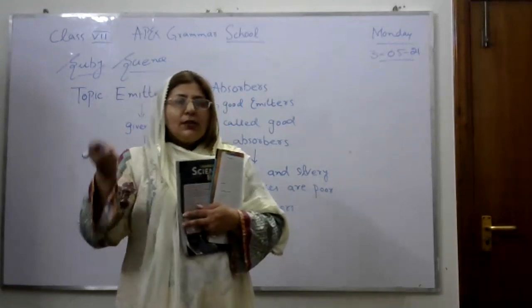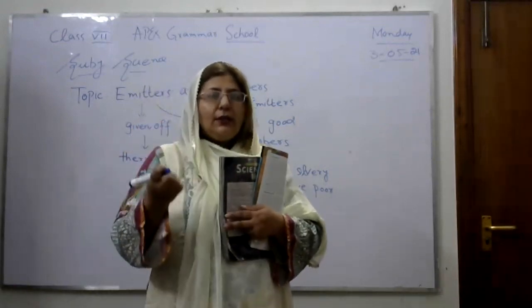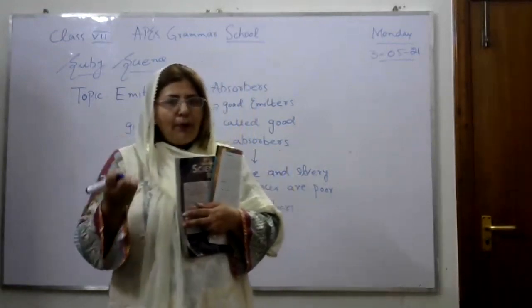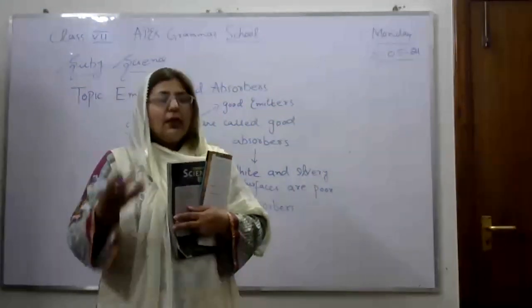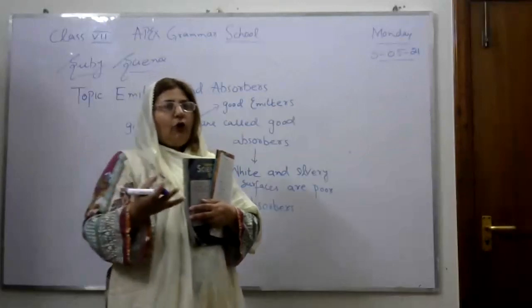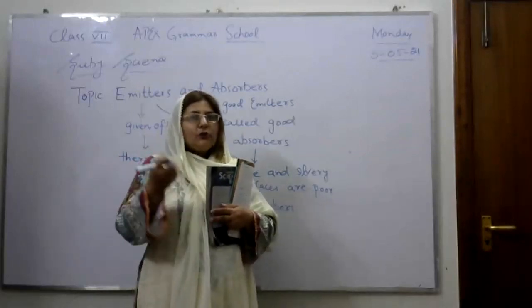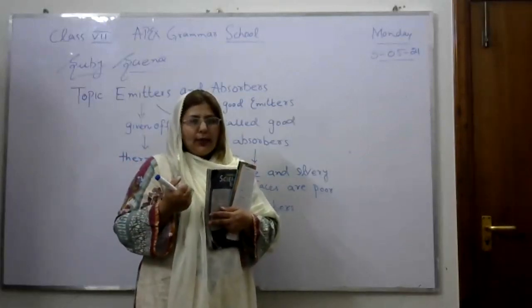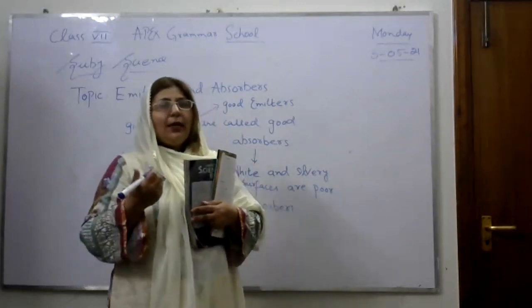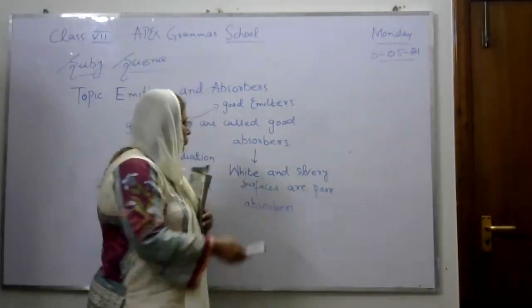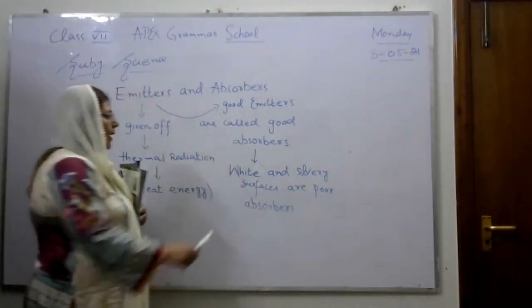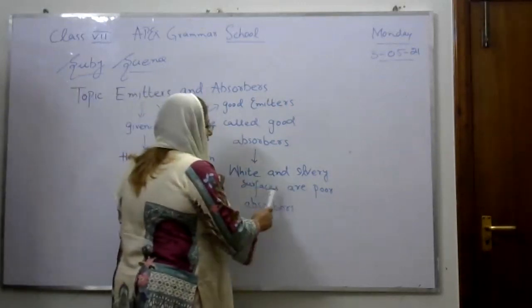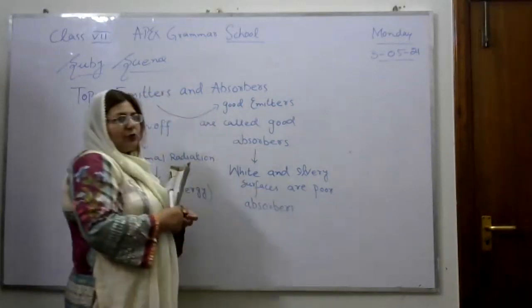Because the heat energy of the sun is so powerful compared to other days, the black surface will absorb all the light. So the black surface will be hotter compared to white and silvery surfaces. Keep in your mind, white and silvery surfaces are poor absorbers.